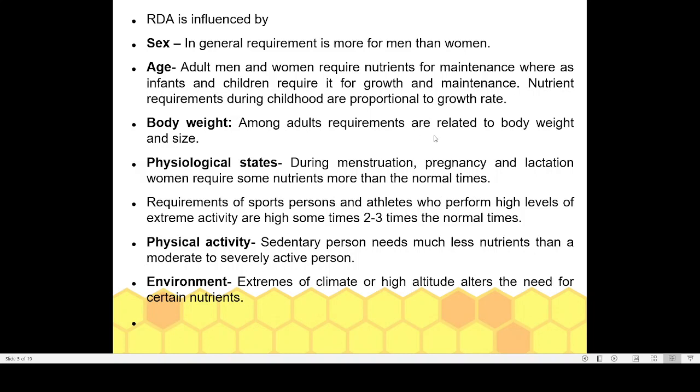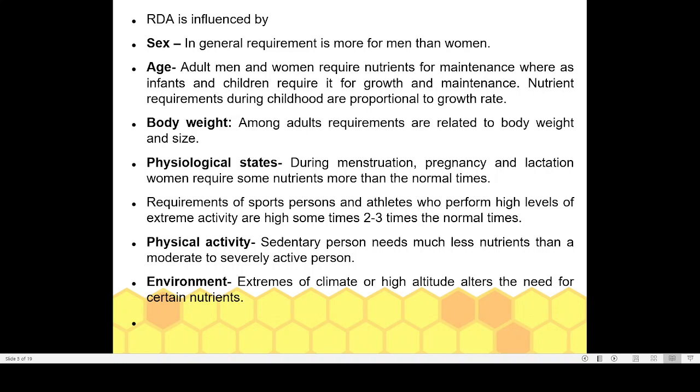Among adults, requirements are related to body weight and size. Some people will have a higher body weight. For example, if your body weight is 60, 70 or 80, then that will determine how many nutrients your body requires. Some people are genetically taller, so they have higher body weight, and that means they will have to eat more.